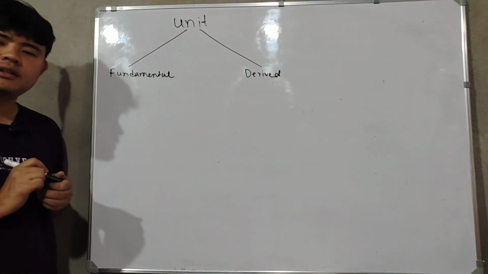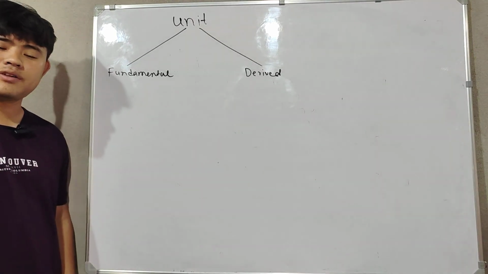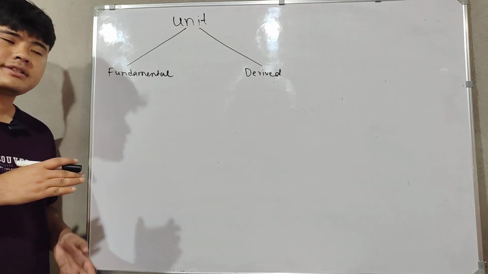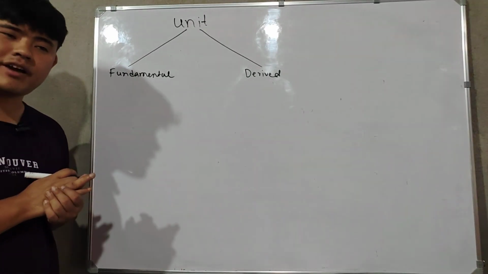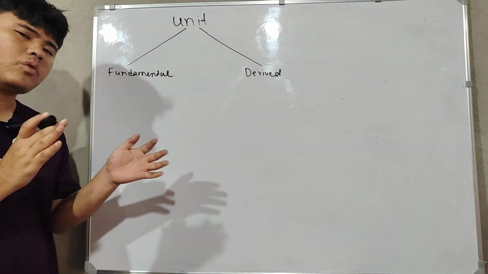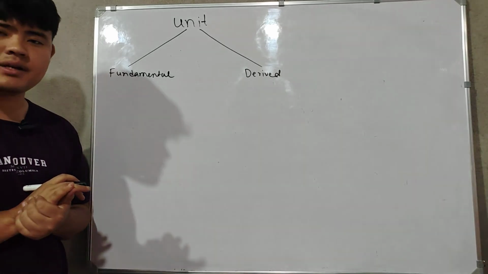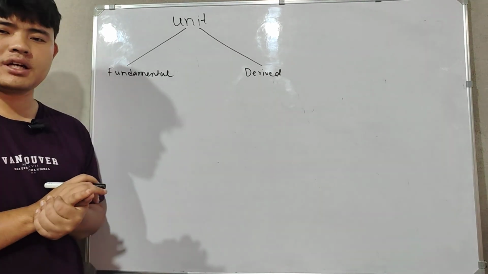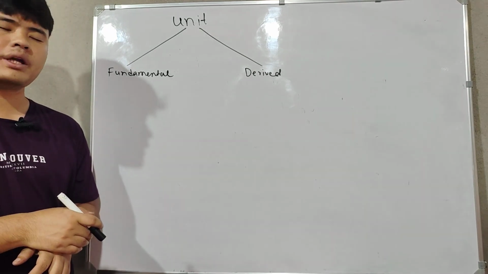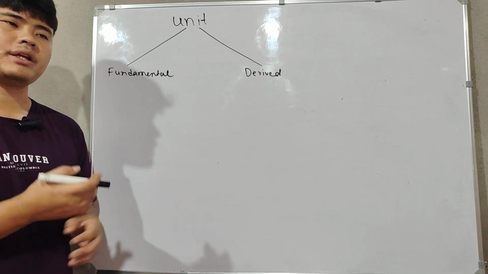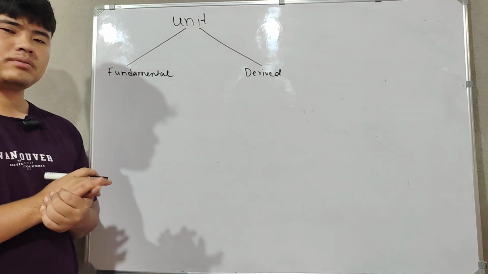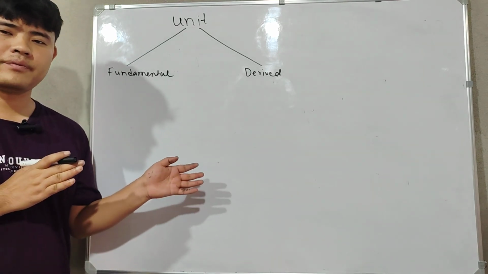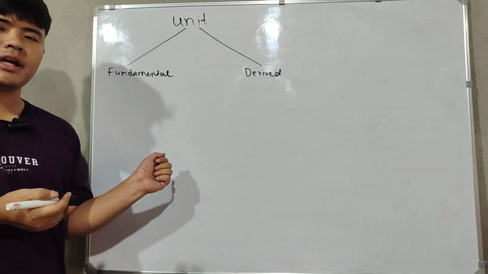The units that are assumed are called fundamental. Assumed means, if I say 1 meter, in that 1 meter a certain length has been assumed. We cannot ask why that certain length has been assumed in 1 meter. It has been assumed to measure the other physical quantities. It has been assumed that 1 meter will be that much length. We cannot ask why, it is assumed.